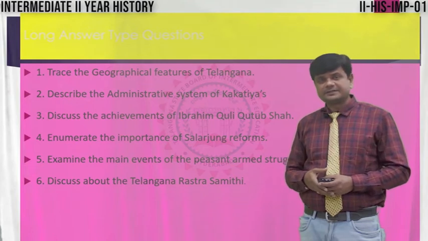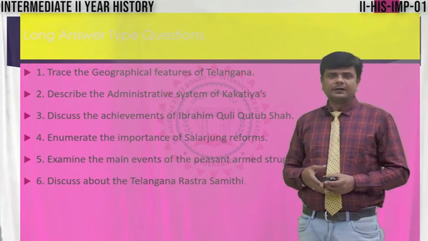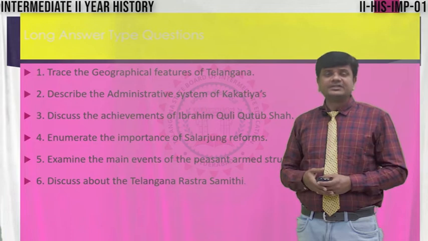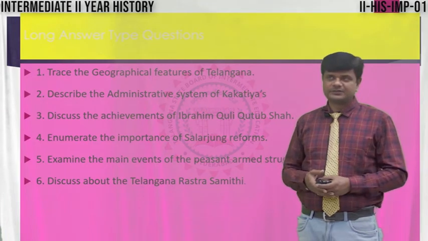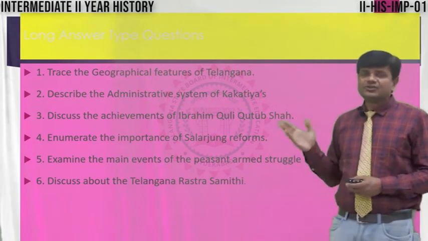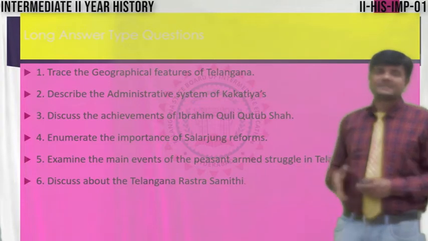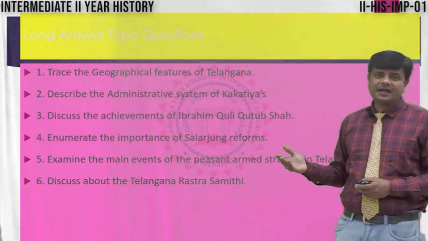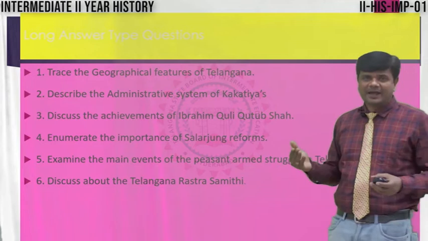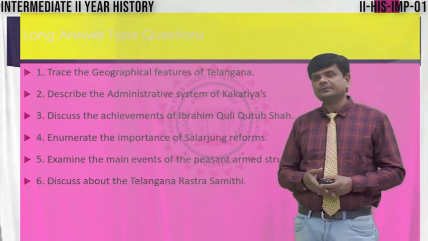He was a great scholar and greatly encouraged Telugu language and literature also. So here you write his achievements, political achievements, as well as how he patronized Telugu language and literature, which you also have to mention.